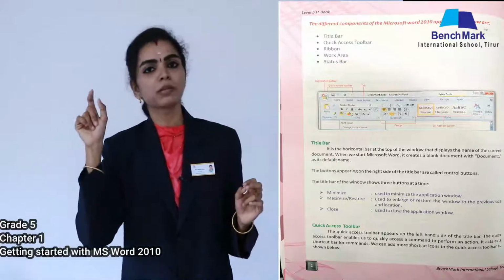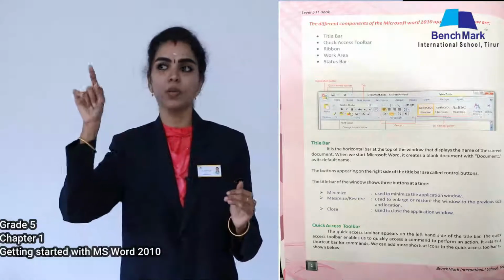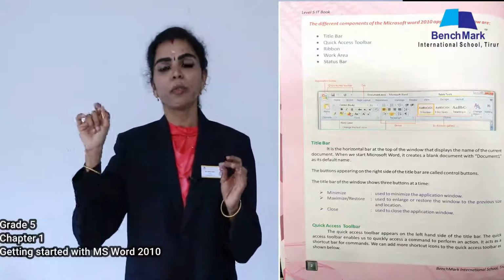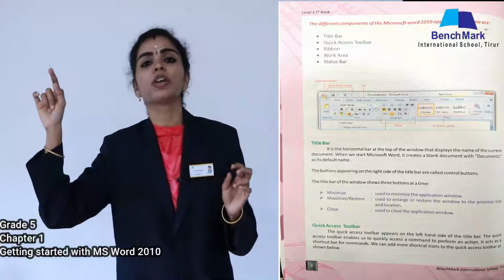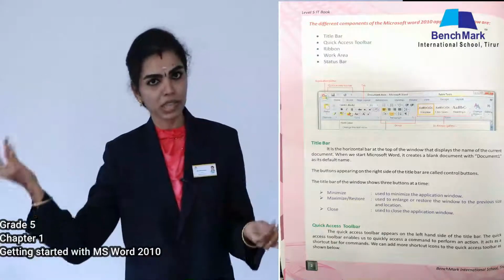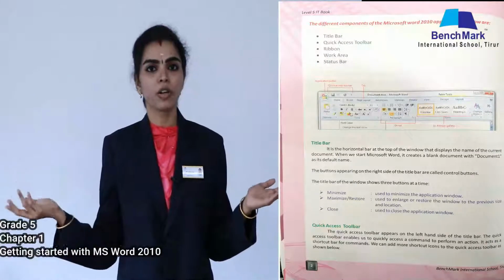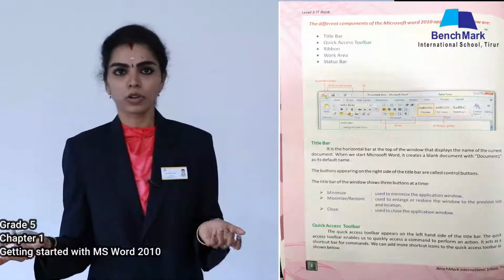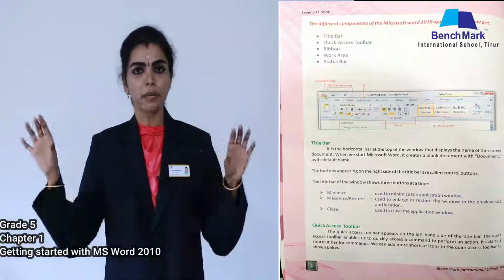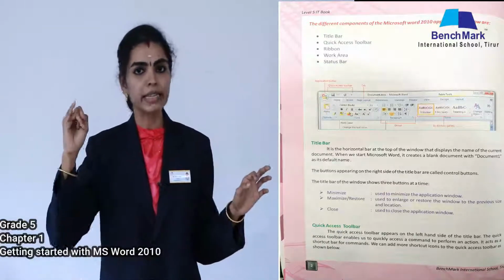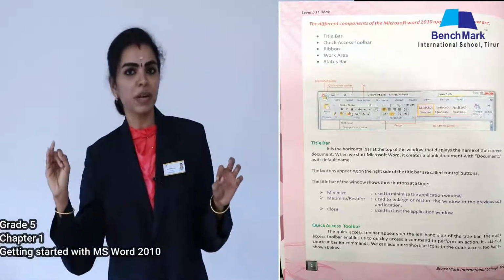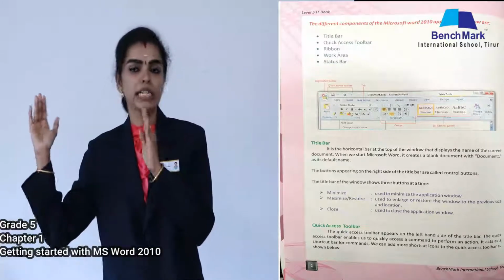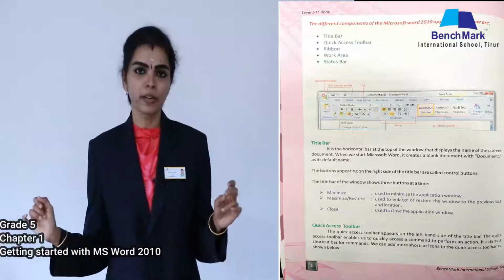What is this minimize button? For minimizing your window, when you click the minimize button, your window will get minimized. For maximizing your window, when you click the maximize button, it will get maximized. If you want to close your Word document, by clicking the close icon it will get closed automatically. So this is the use of the title bar. The title bar has the title, close button, minimize button and maximize button. These are the components available in the title bar. I hope it is clear to you all.